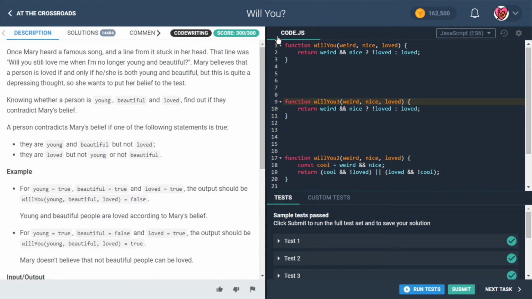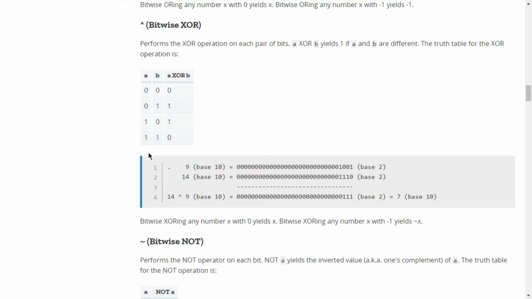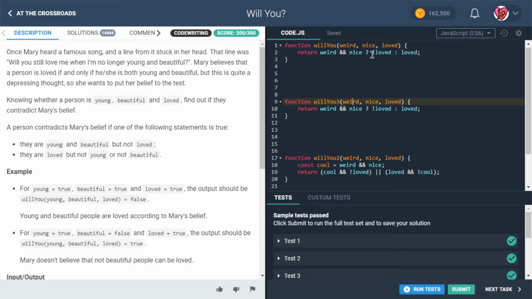Now, what was I going to say about this? Yeah, I was going to say that we're talking about XOR, right? So we had that table here. And what we find is that if A and B are equal, if they're the same value, we get a false. If they're both ones, we get a 0. If they're both zeros, we get a 0. If they're different, we get a 1. So we just need to make sure they're not the same.